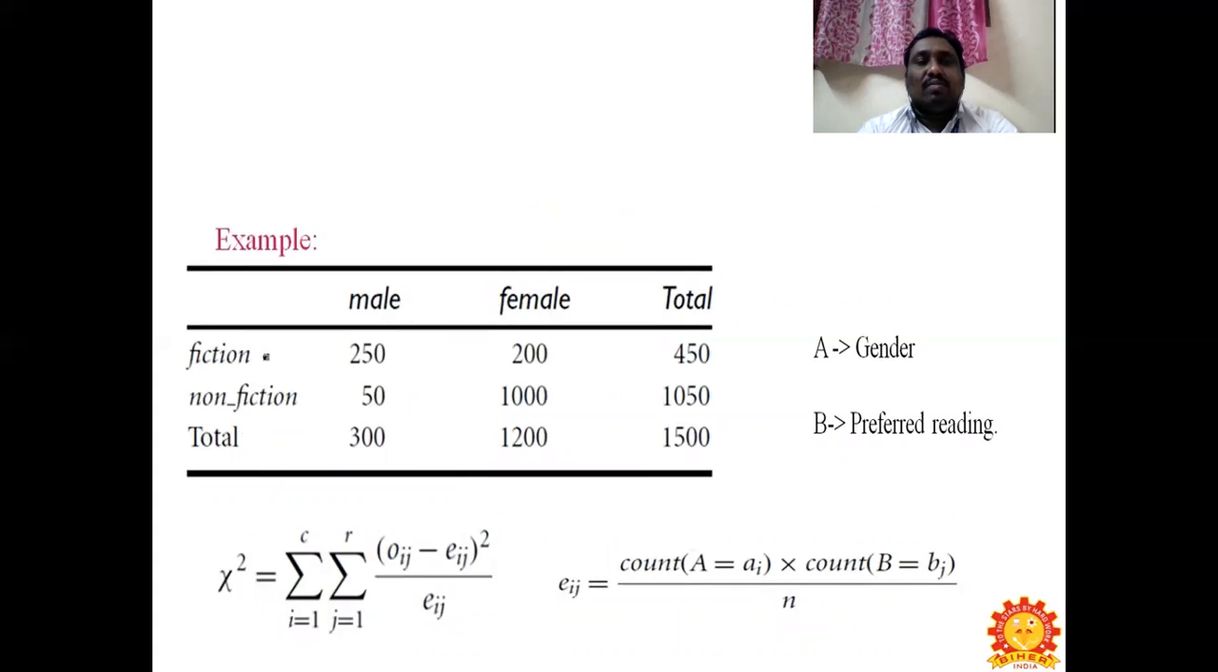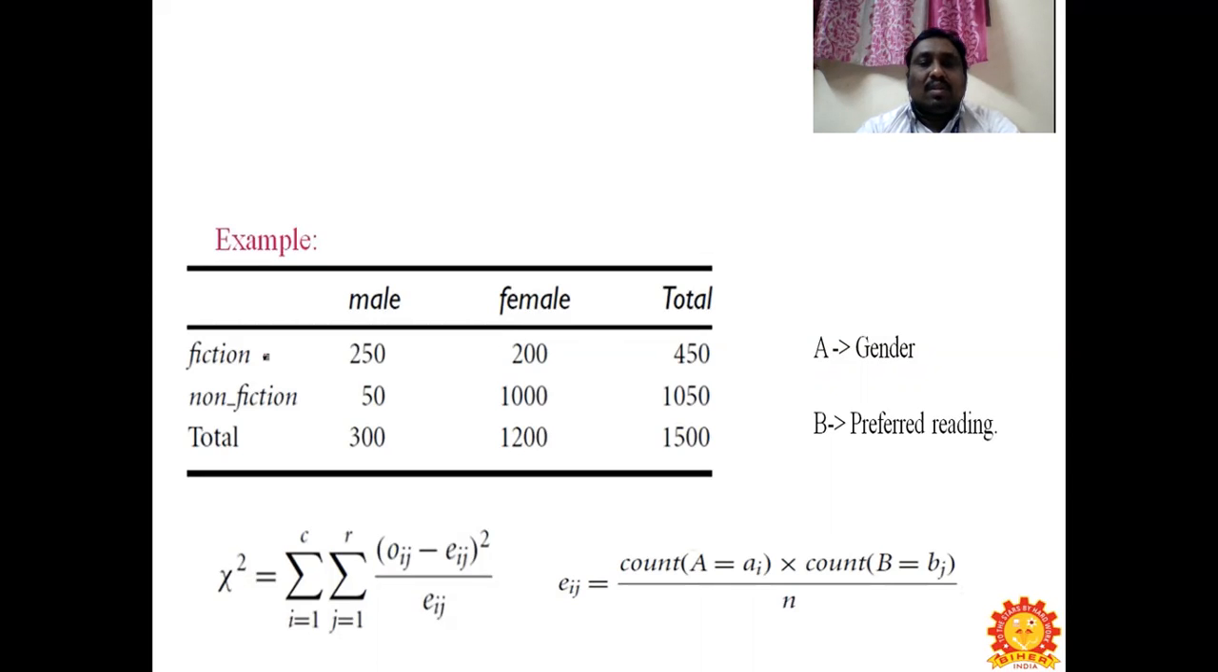A problem has been given here as an example of the chi-square correlation test. Column-wise you can see male, female and total, and the preferred reading is fiction and non-fiction, and you can see the totals here. So A is the gender, and B is the preferred reading. The formula for chi-square is the summation over i equals 1 to c and j equals 1 to r of (o_ij minus e_ij) whole square by e_ij, where e_ij is equal to count of A equals a_i times count of B equals b_j, divided by N.